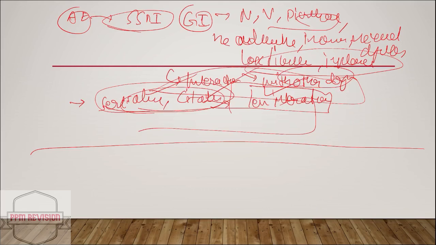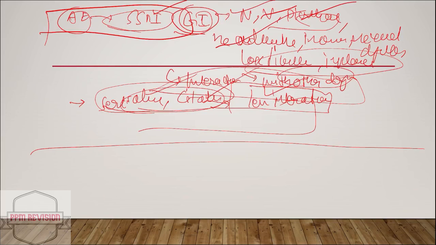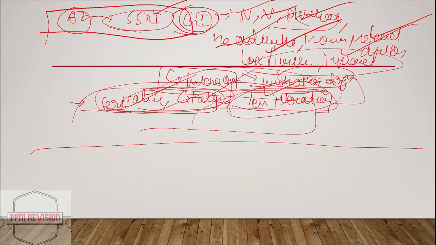So we'll just recap. As I told, adverse effects of SSRI are GI, that is nausea, vomiting, diarrhea, headache, and also sexual dysfunction, impotence, loss of libido. And in case of drug interactions, drugs such as sertraline, citalopram, and escitalopram have less potential for interaction. This point needs to be memorized.